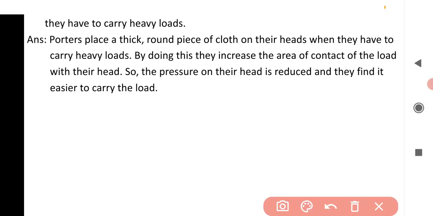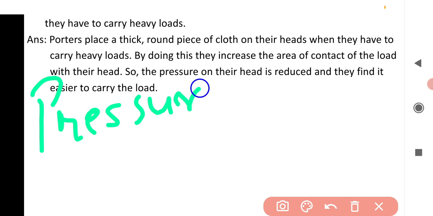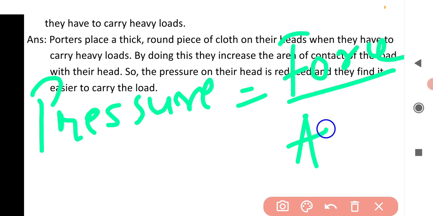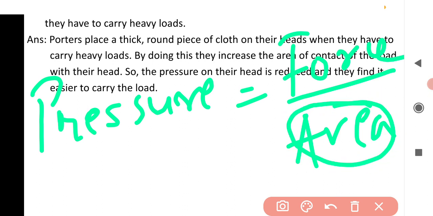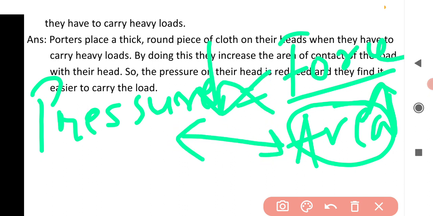Okay, you just have to remember that pressure is equal to what? Pressure is equal to force by area, right? So by placing the thick round piece of cloth, the porter is increasing the area of contact of the load with their head. So if the area is increased, then the pressure will get reduced. Why? Because they are inversely proportional to each other. Pressure and area are inversely proportional, right?